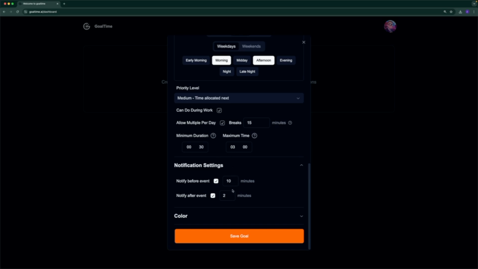These notification settings down here are for the text messages that you'll be receiving from the agent. It'll notify you how long you have before a session. After a session, the AI agent will check in with you to make sure that you spent the full time, or part of the time, or none of the time at all working on your goal. So we're just going to save that goal.